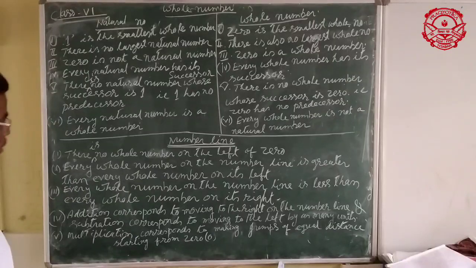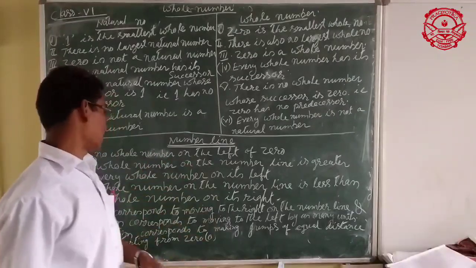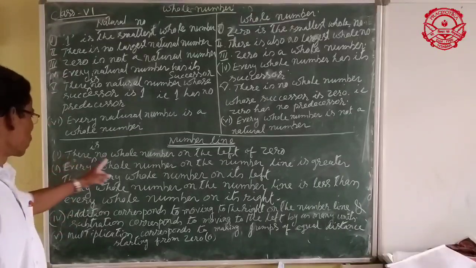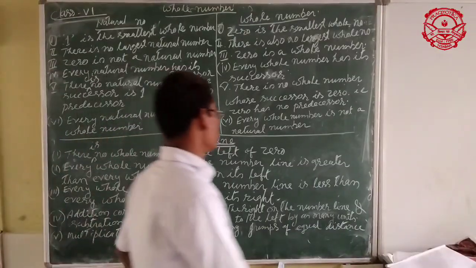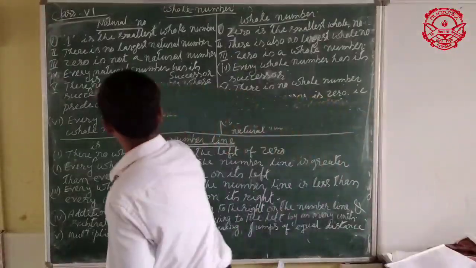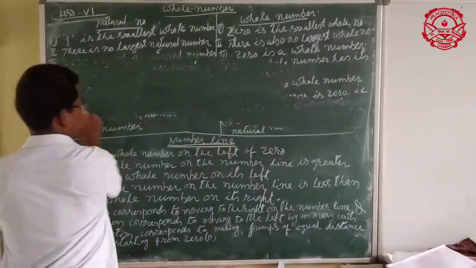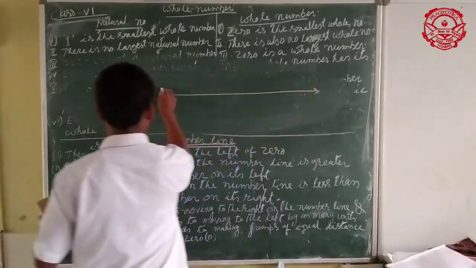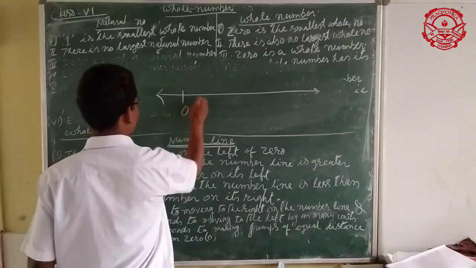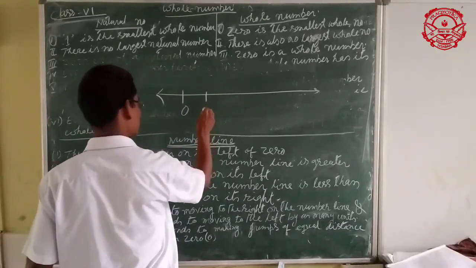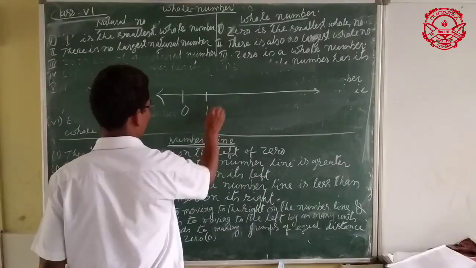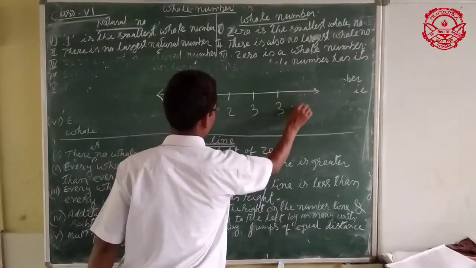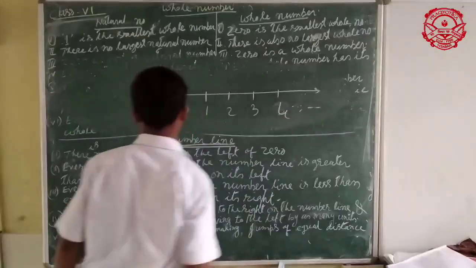When we discussed the number line, we saw that there is no whole number on the left of 0. That means when you draw a number line, 0 is the starting point, and you have to go on like this.